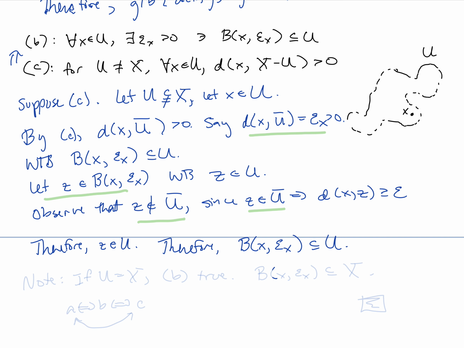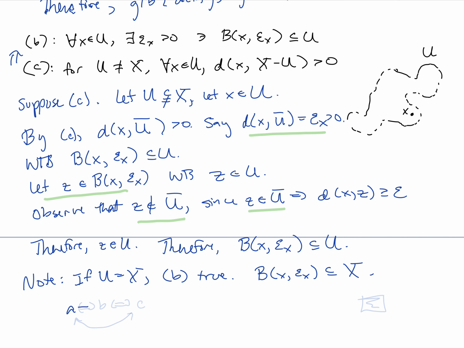Note that part C mandates that U is not equal to the entire set X. So just note quickly that if U was equal to X, then B would be immediately true, because the ball centered at X with whatever radius has got to be a subset of X. X is the entire metric space. X is the entire universe. There's nowhere else for that ball to be.